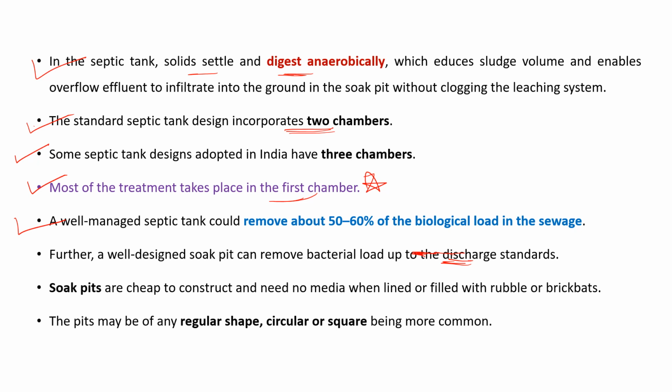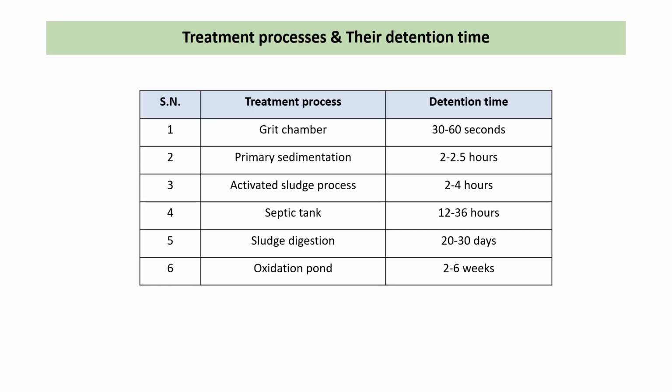Septic tanks remove up to 50 to 60% of the biological load, or we can say they degrade 50 to 60% of the BOD or organic load of the sewage. So again, this is very important. Sometimes in exams they ask how much load, so 50 to 60% of the biological load of sewage. These pits may be of any regular shape, circular or square, which are the most common in India.